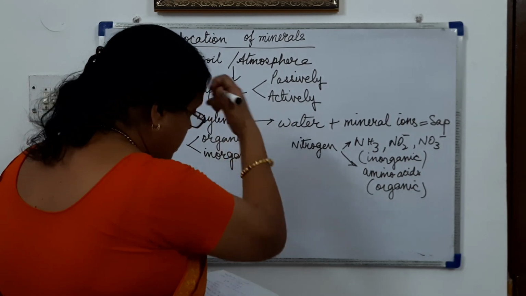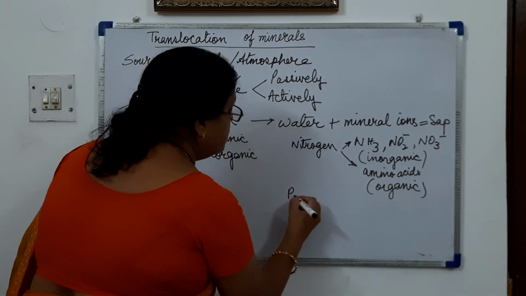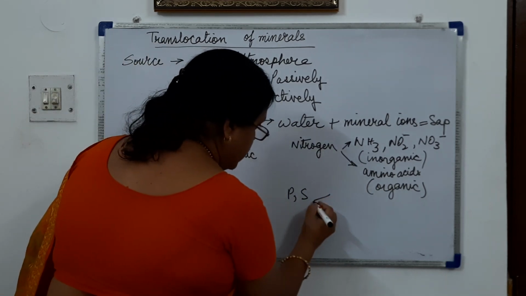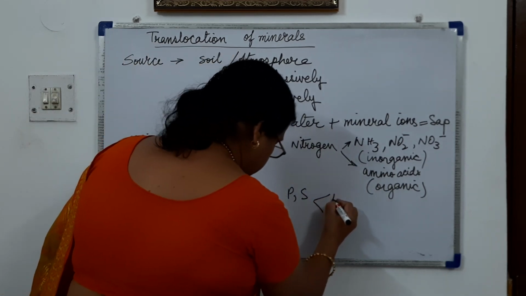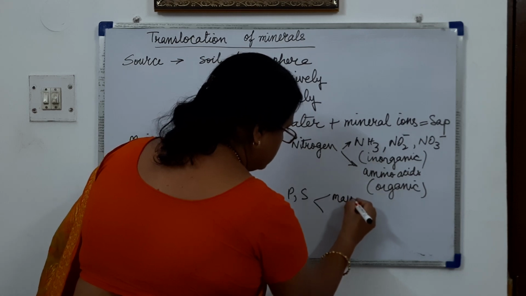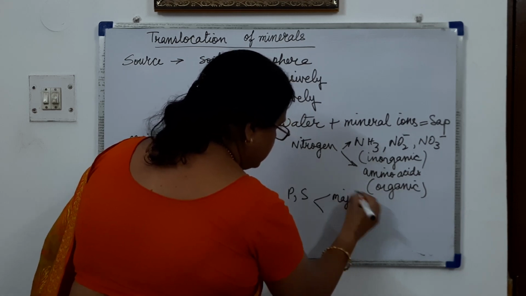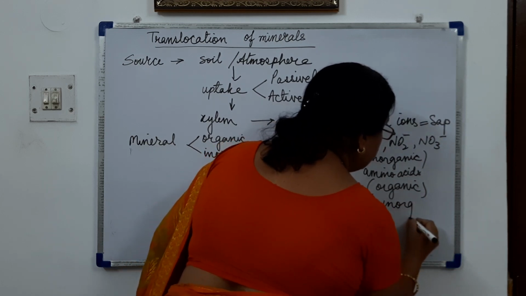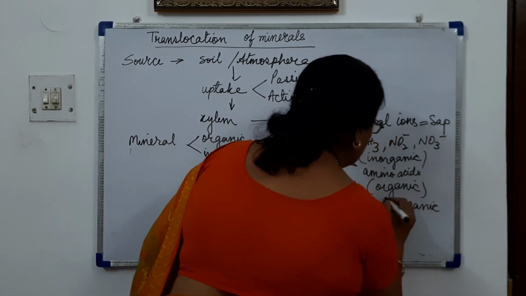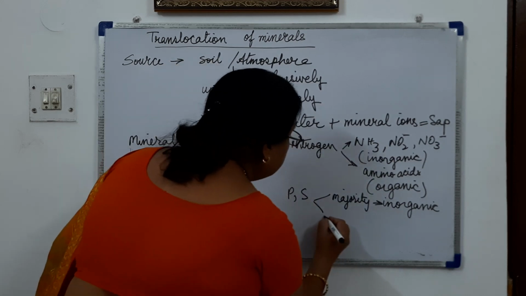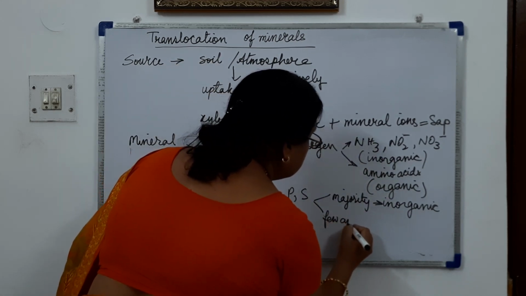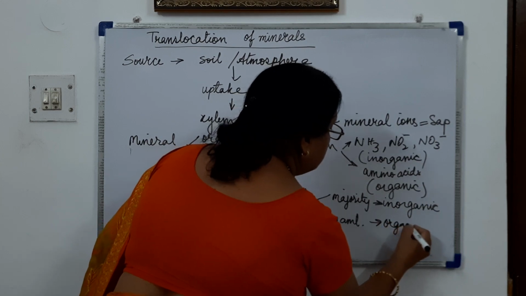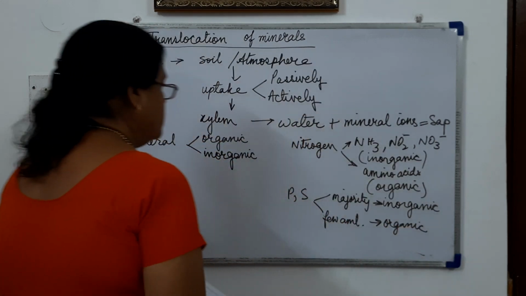Similarly, phosphorus or sulfur, the majority of them is taken in the form of inorganic molecules, and a few amount is taken as organic molecules.